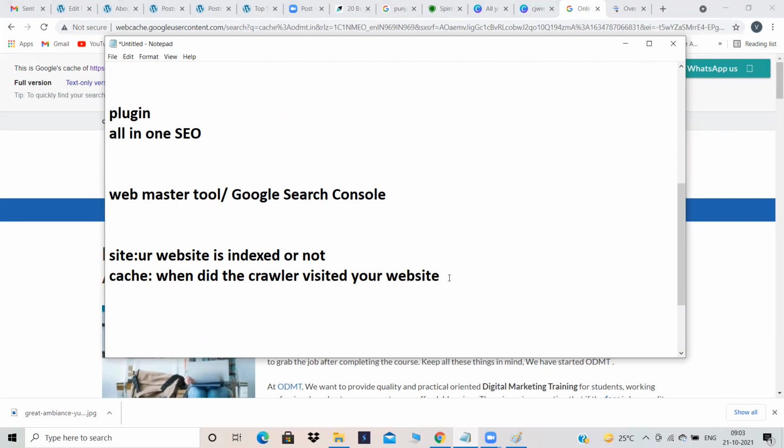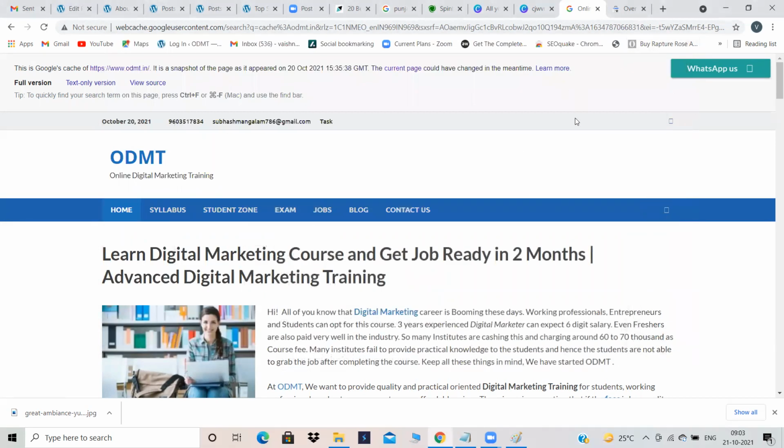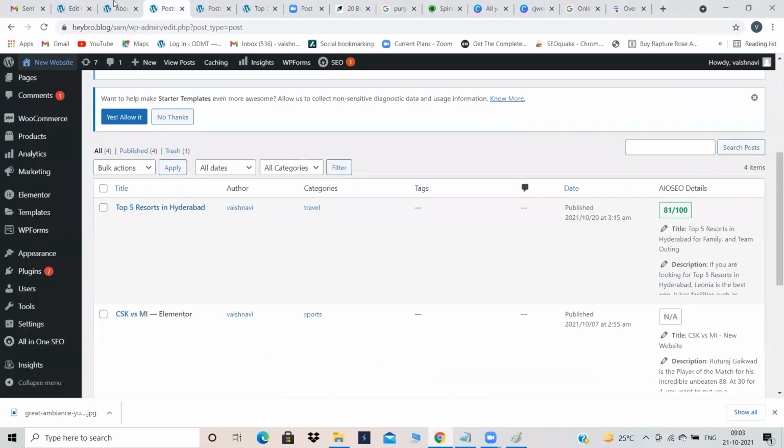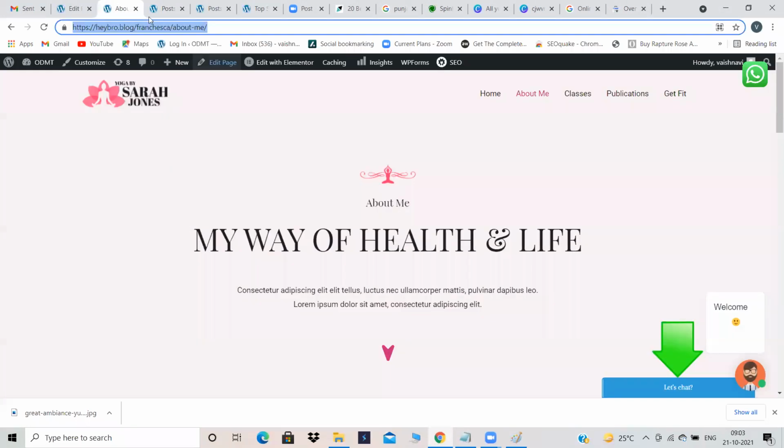So what is site colon and cache colon? Did you understand what site colon and cache colon are? Why is our website not showing? It is still in the indexing only. Yeah, it will still take time. That is the reason it is not showing yet.